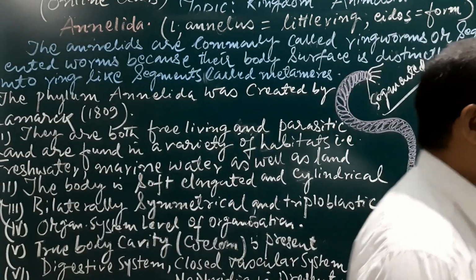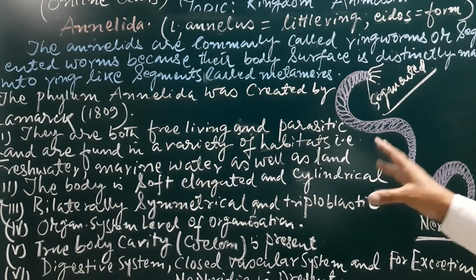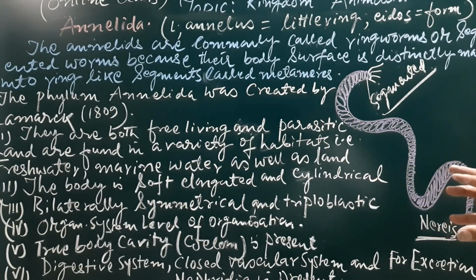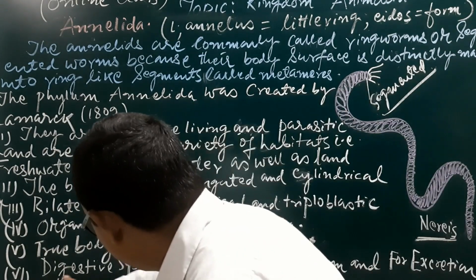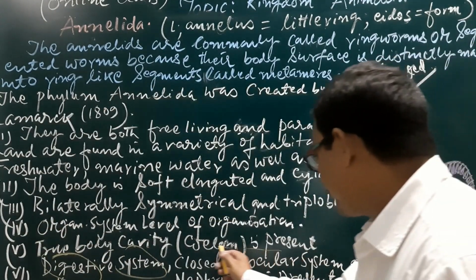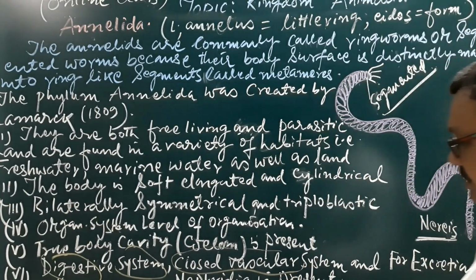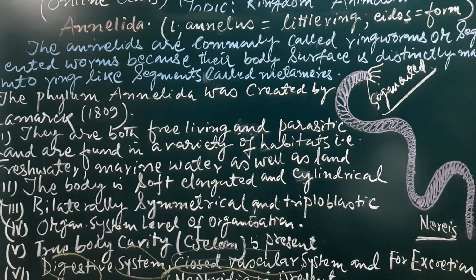So here, for the first time, after the discussion of the others before this, we see that the body organization is at the organ system level, and that is why there are systems like the digestive system, and the second one is the closed vascular system, and for excretion there are excretory organs that are known as nephridia.